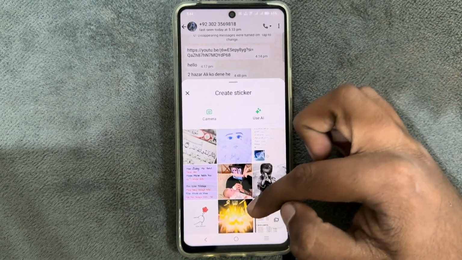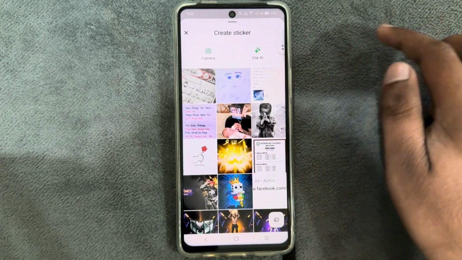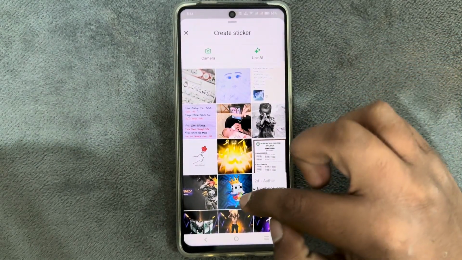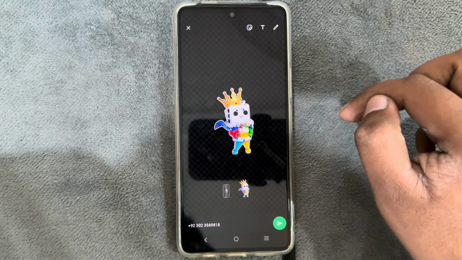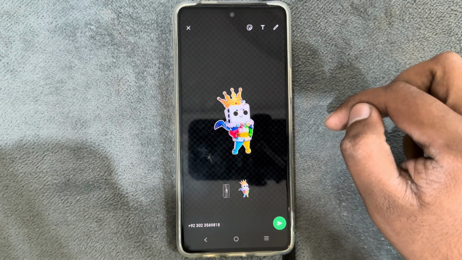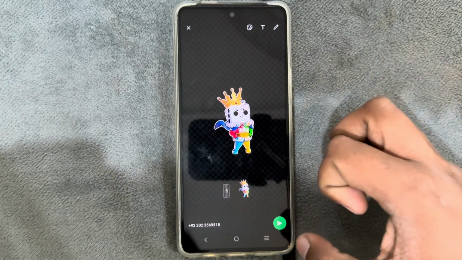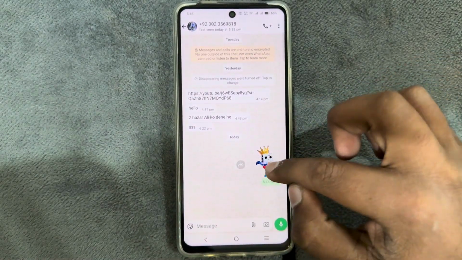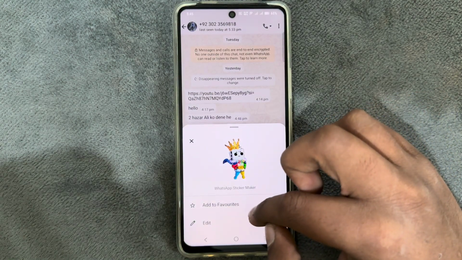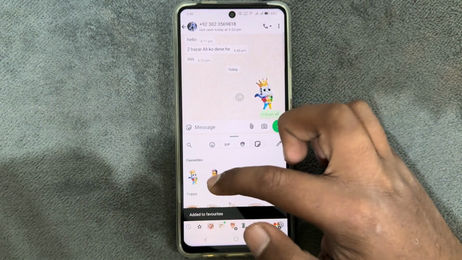You just have to select the image you want to create as a sticker. As I'm going to do this one, so just tap on it and then it will successfully create it into a sticker. So just tap on send and that's how you can send your own stickers on WhatsApp. And you can add them to your favorites. As you can see, I have already added him.